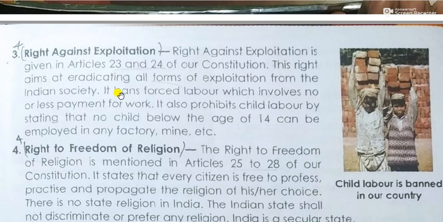This right aims at eradicating all forms of exploitation from the Indian society. It bans forced labor, which is involved in less payment for work. It also prohibits child labor by stating that no child below the age of 14 can be employed in any factory or mines, etc. So this is one of the important things that our constitution has, because this is a right against exploitation.